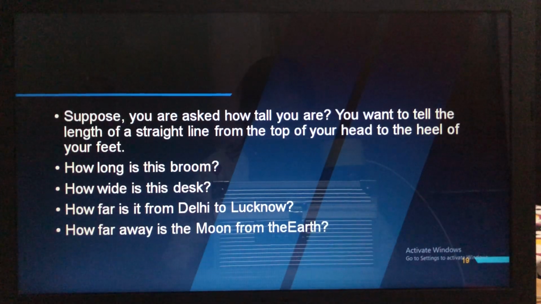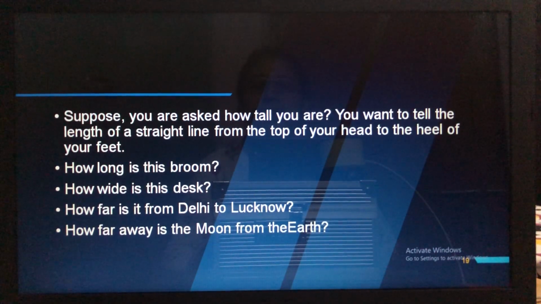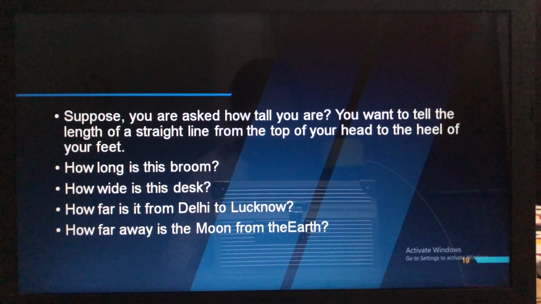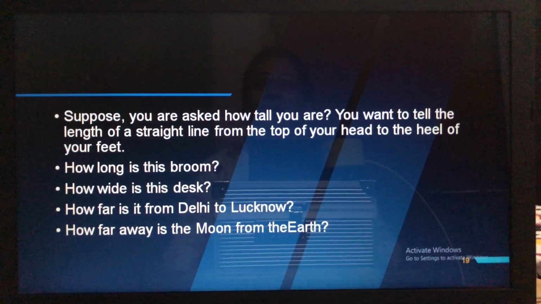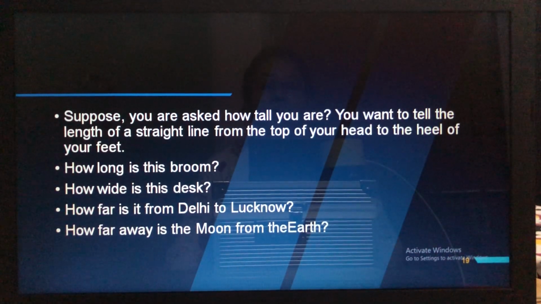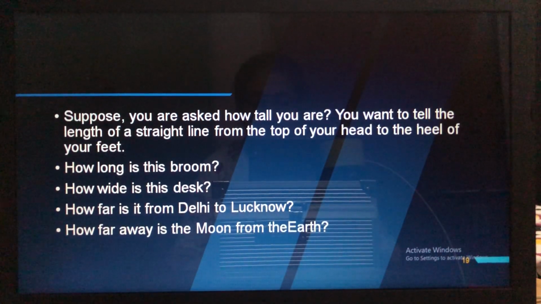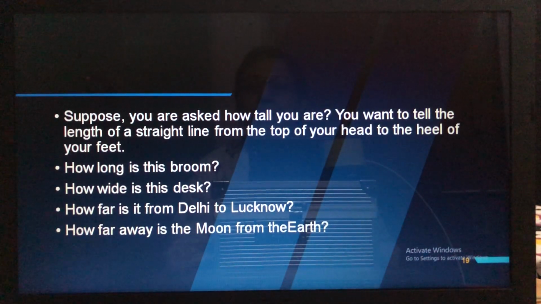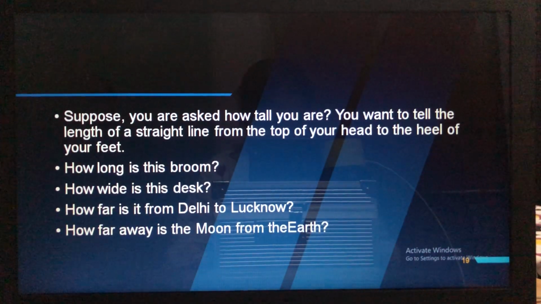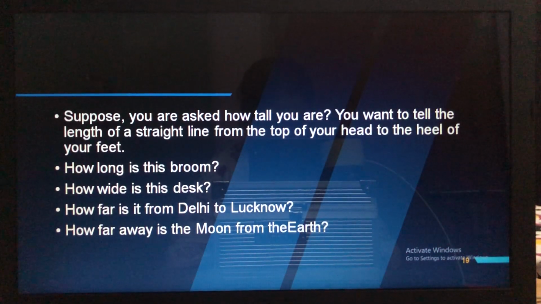The two places may be close enough, like the two ends of the table, or they may be far apart, like Jammu and Kanyakumari. So let us do a few measurements to see what exactly we need to do when we measure the distance or the length. Now let us see one of the activities given here. This activity we will finish here only. All can see it in your textbook or in the video itself. So, some measurements. Here is activity 1.